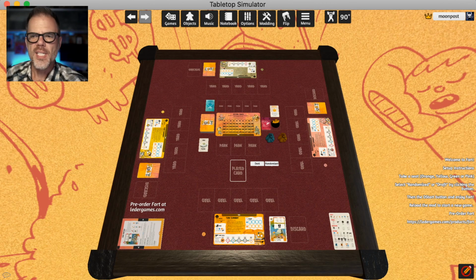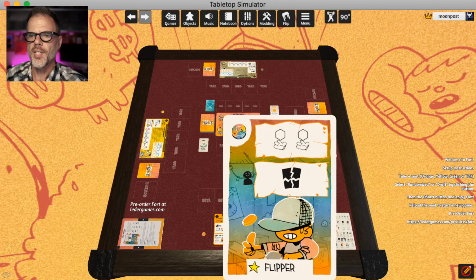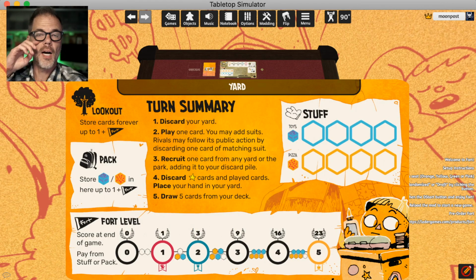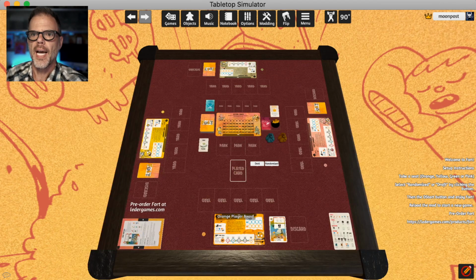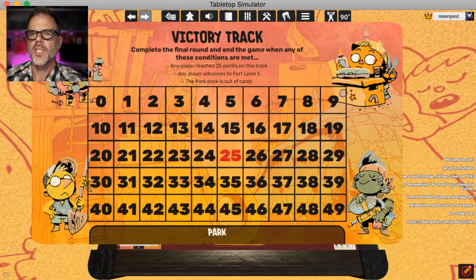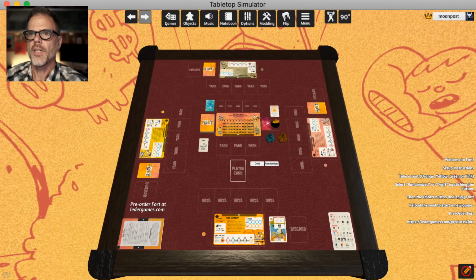Now, obviously, at this screen size, I can't really see much of what's going on with the cards, but what's cool is if you hold down the Alt key, anything you're hovering over pops up into full size, so you can read it. And you can even read the game manual in here. So there's a game manual, you can look at different pages of it, and there's the rules embedded right in the game. In this case, for example, here's some cards, here's another deck of cards, here's the victory tracker, here's a reference sheet, and you have the player boards on all sides.